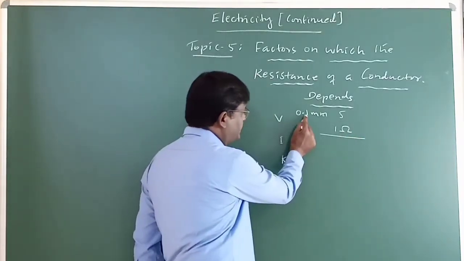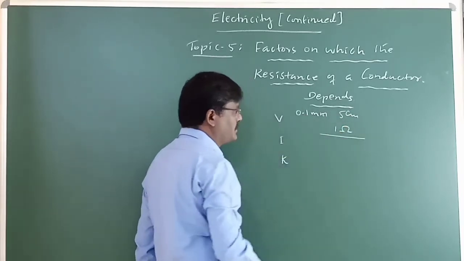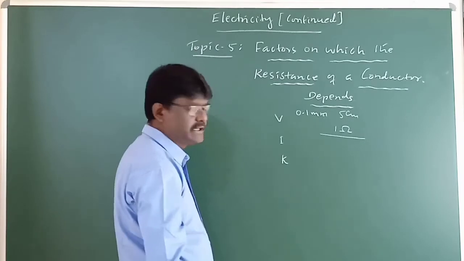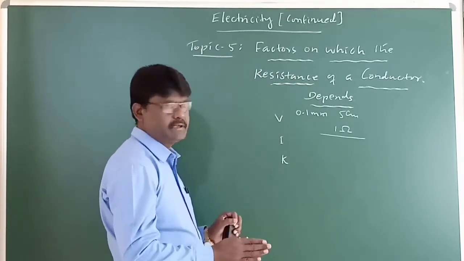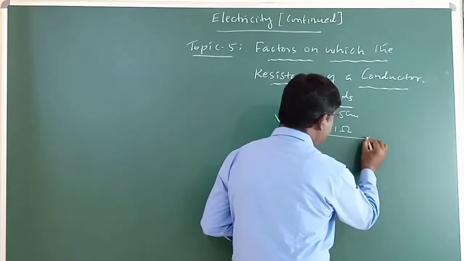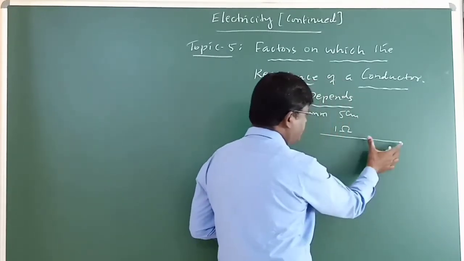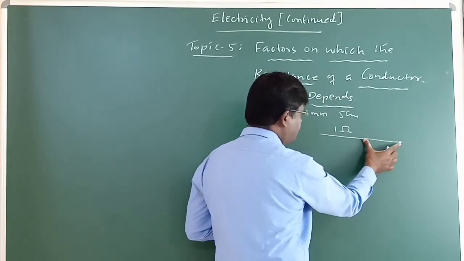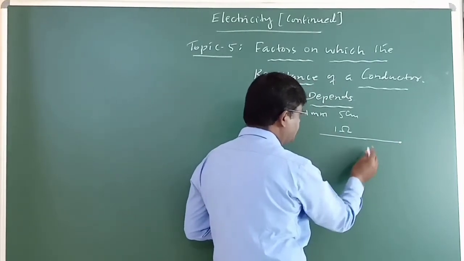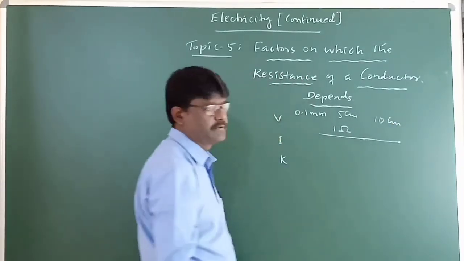What is the thickness? 0.1 mm. The length is 5 centimeter. Now, let us take the same material, same thickness, but increase the length by 5 centimeter. Now the length has become 10 centimeter.